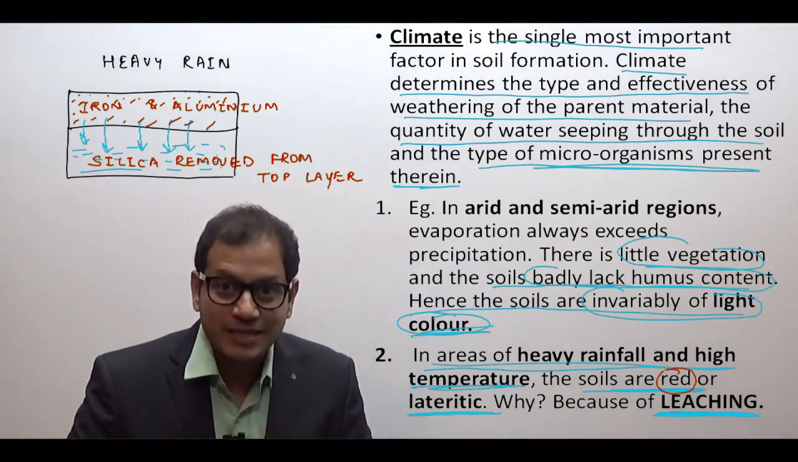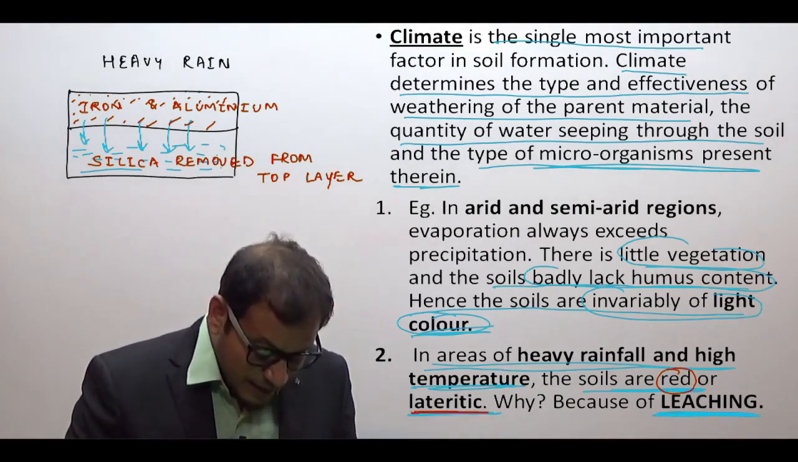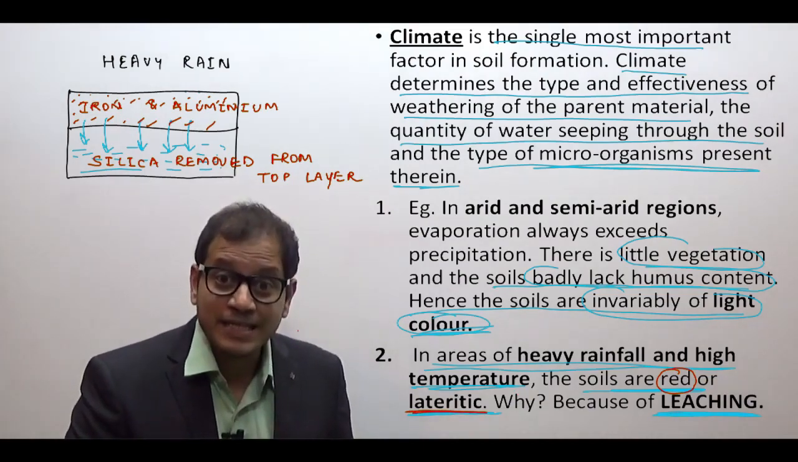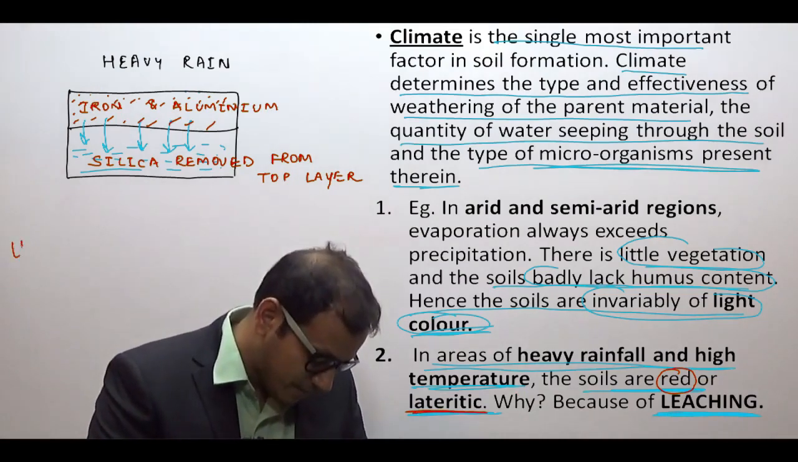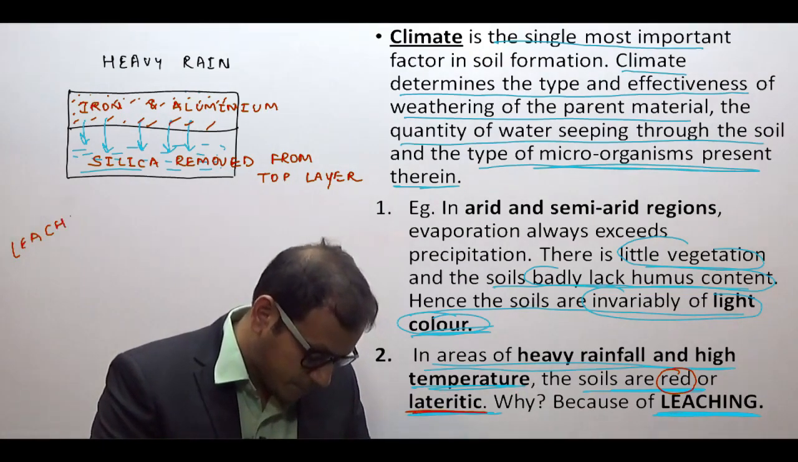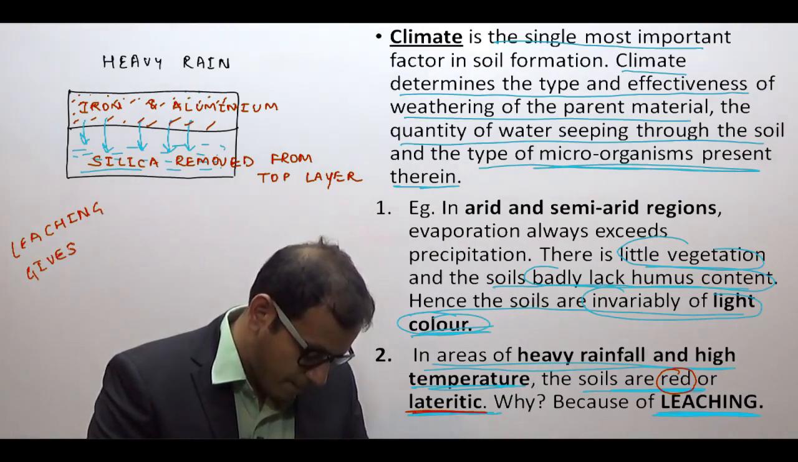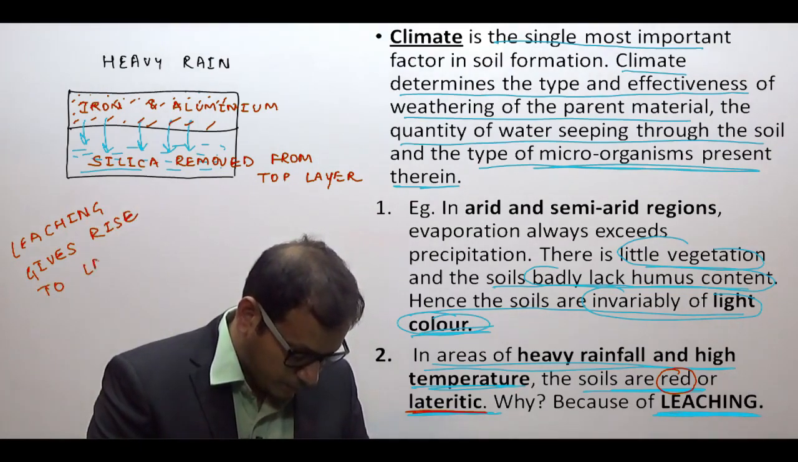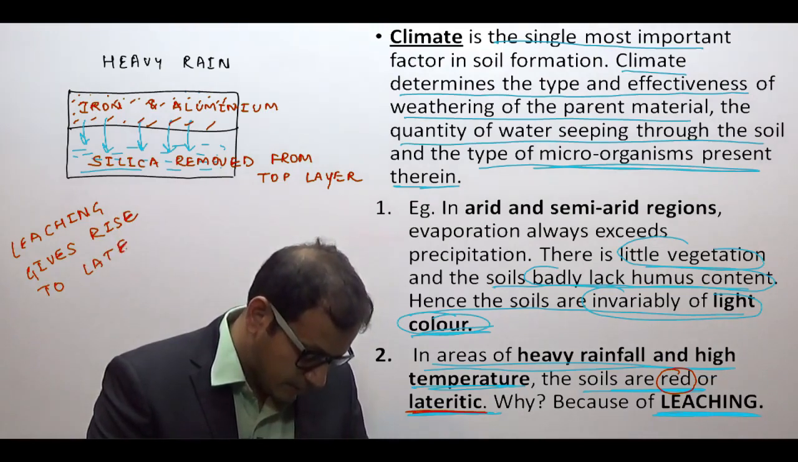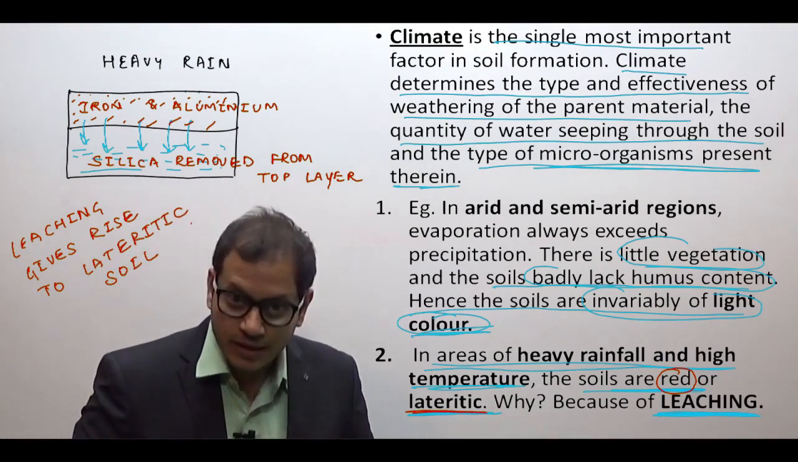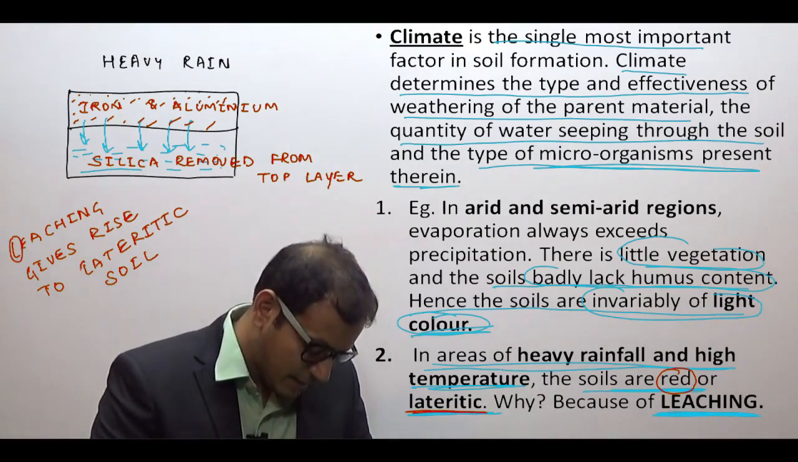It is not just known as red soil now, but it is known as lateritic soil. Leaching gives rise to lateritic soil. You remember L, say L, that is leaching. Leaching will give rise to lateritic soil. L for leaching, and L for lateritic, you remember.